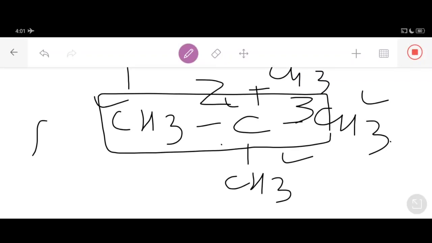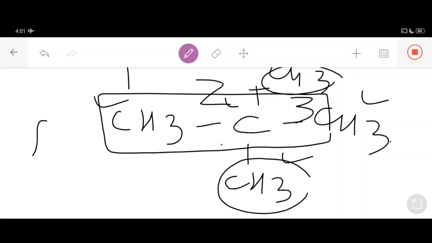So there are three carbon atoms in the longest chain. This compound is a derivative of propane. But there are two extra methyl groups on the middle carbon atom. So it's a dimethyl. This is one CH3 group, this is the second. That means there are two substituents present at carbon number 2.